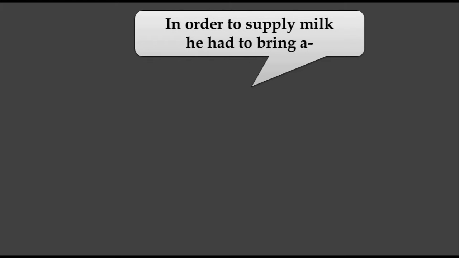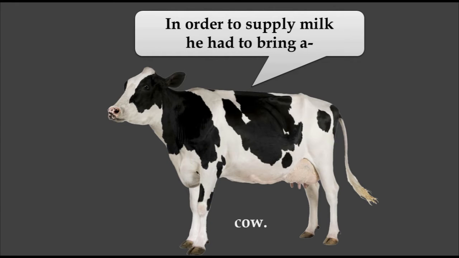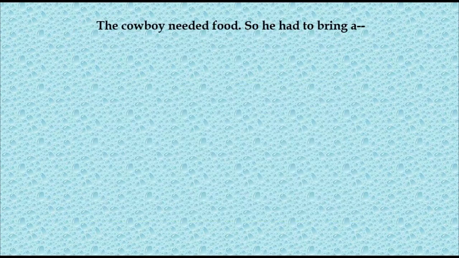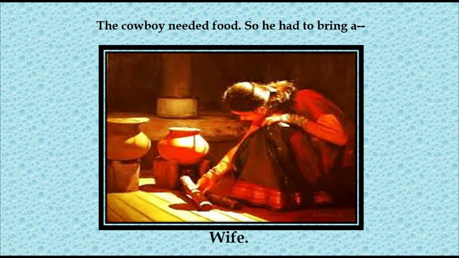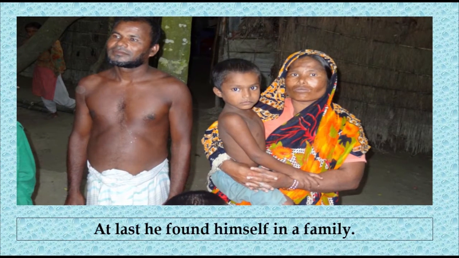In order to supply milk, he had to bring a cow. To take care of the cow, he had to bring a wife. At last he found himself in a family.